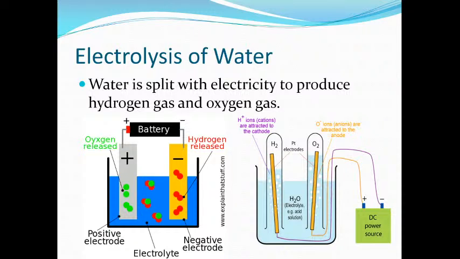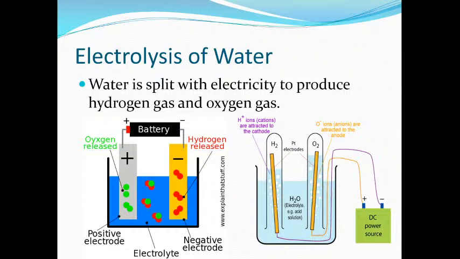Terminal means end of the battery. There are two ends of the battery, positive and negative. The electrode connected to positive is the anode, and the electrode connected to the negative terminal will be known as the cathode. Understood?